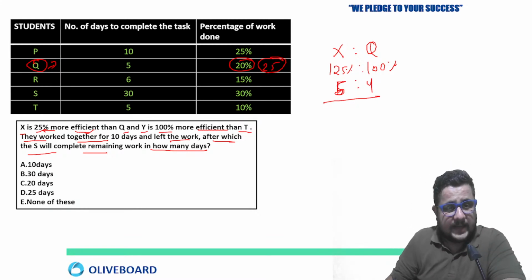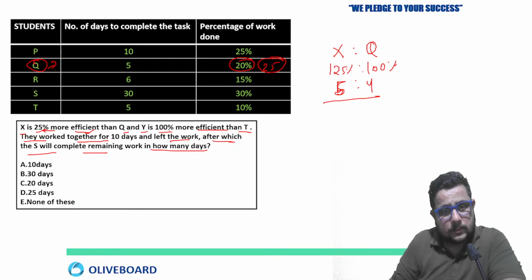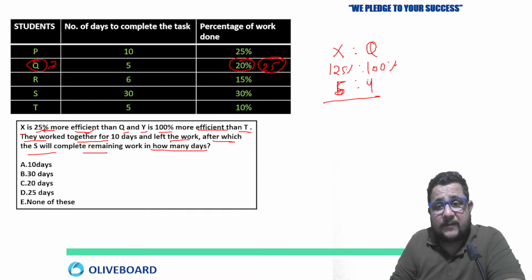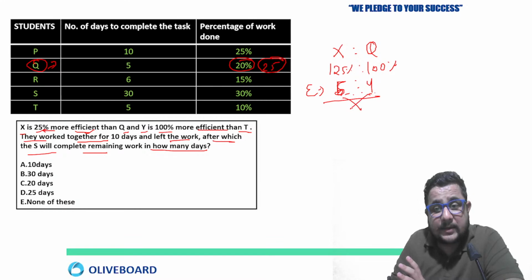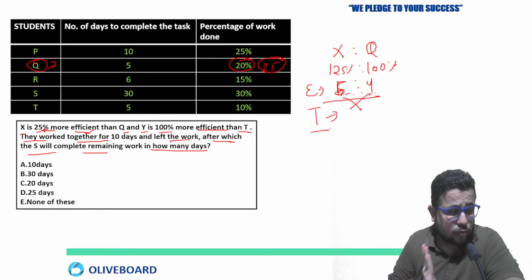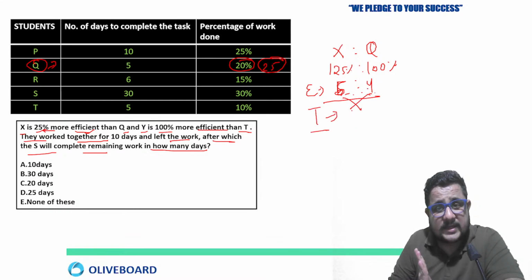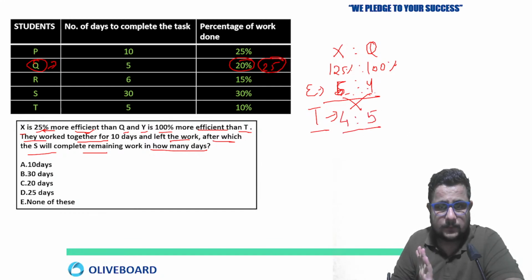Now, if X is 25% more efficient than Q, Y is 100% more efficient than T. They work together for 10 days. After this, what is given? Now, time taken by them, can we calculate? Yes, time ratio. See, efficiency ratio is 5:4, then the reverse of this is going to be your time ratio. Just remember that. The reverse of this is going to be your time ratio, that is 4:5. Clear?